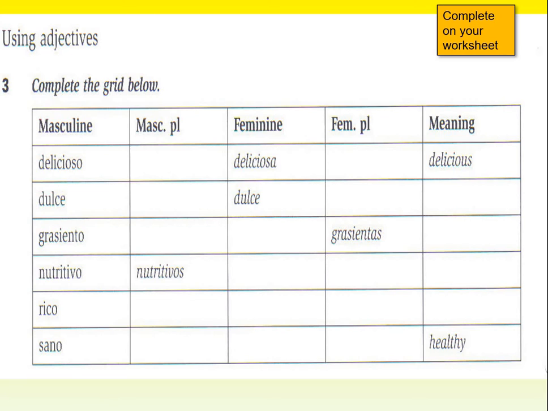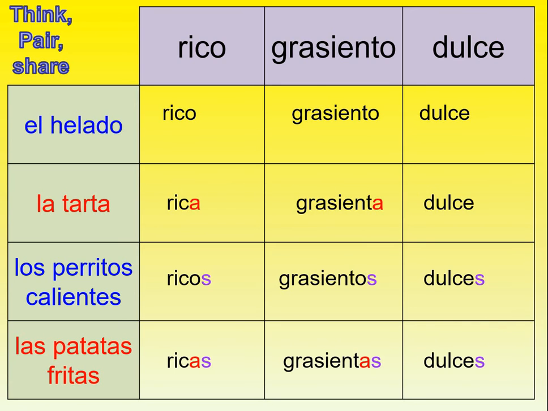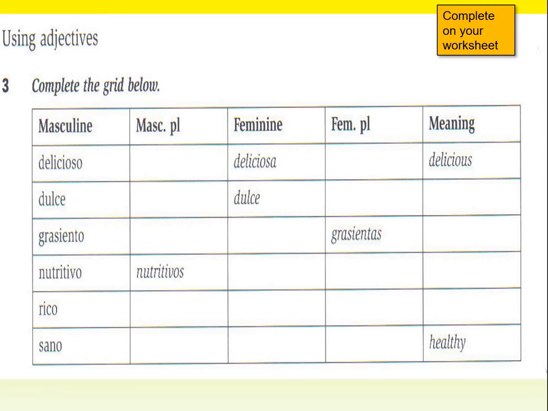Okay? We're not giving the answers for this one. Myself or Sir will check that you've got the correct spellings. But basically, if it ends in an O, it stays like that for masculine plural. We just add an S. Same for E. Changing the O to an A for feminine. And then adding the S as well as the A with a feminine plural. So I'm sure, especially if you flick back to rewind back, you'll be able to get all of these correct. So pause and continue when you've completed. And like before, you'll need to add a text box over it or add a text box under if it's being a bit fiddly. Okay?